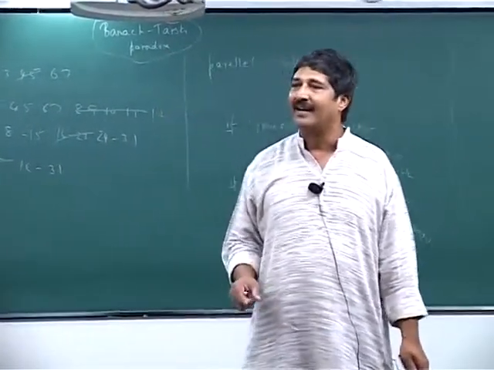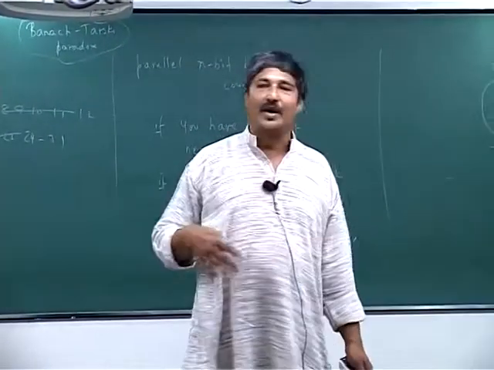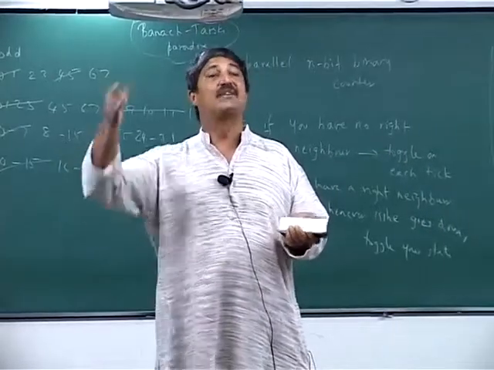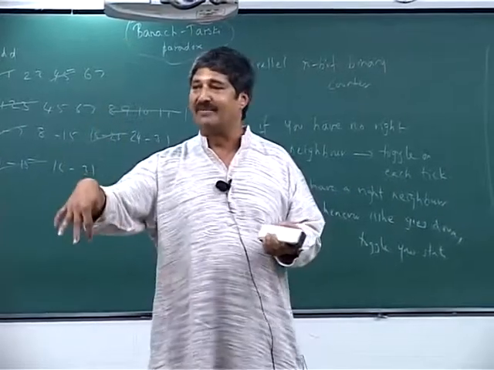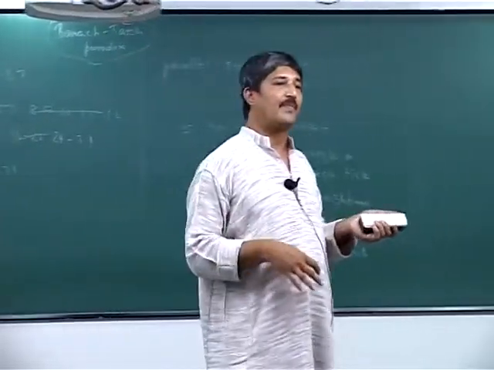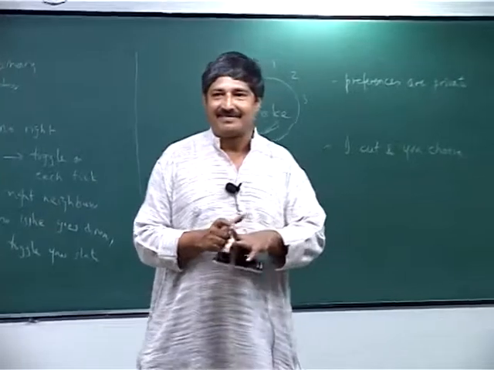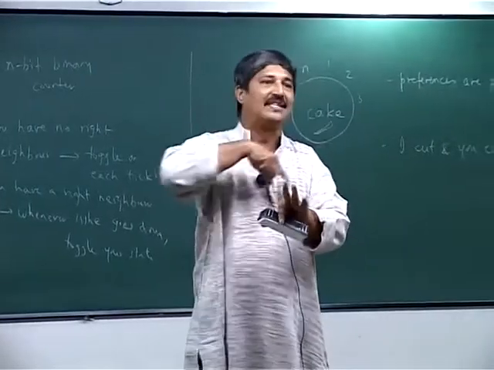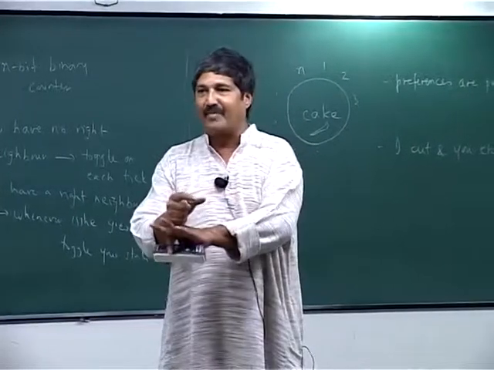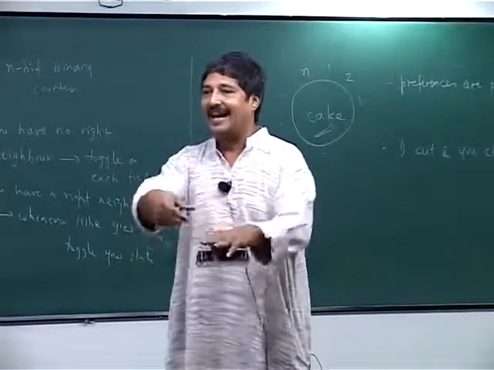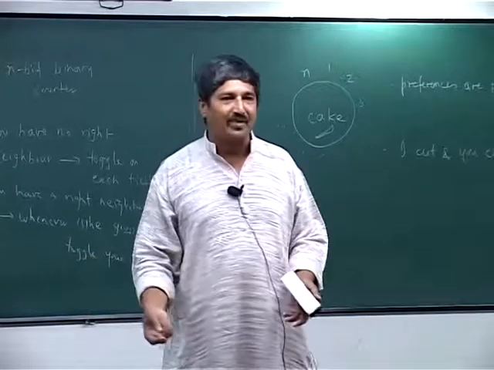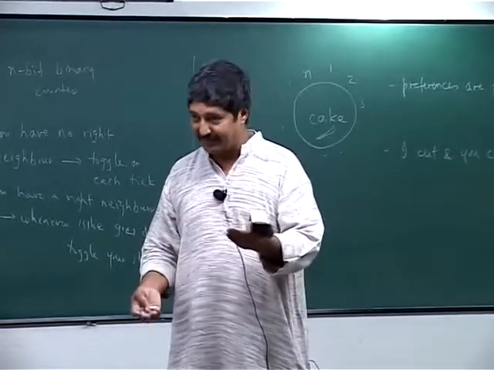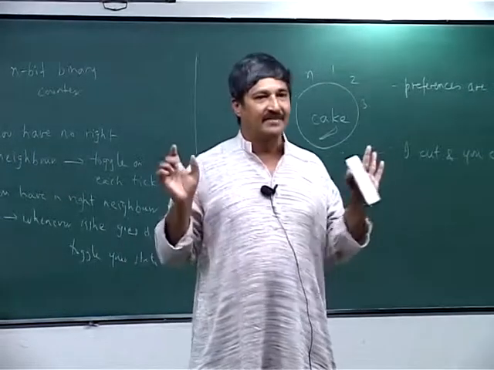What can happen? It keeps going, everybody looks at it, it's okay, passes it on. Somebody else wants to reduce it, will reduce it further and put his name on it. This is how it goes. Anytime the box makes a full circle of the table, I put my name on it and it comes back to me, I take it and walk out. Then there are n minus 1 persons, the smaller cake, strictly smaller cake, because remember we have reduced it, and the game continues. Is it clear?